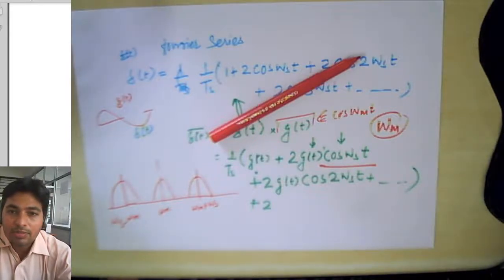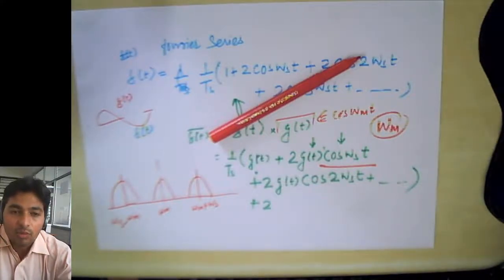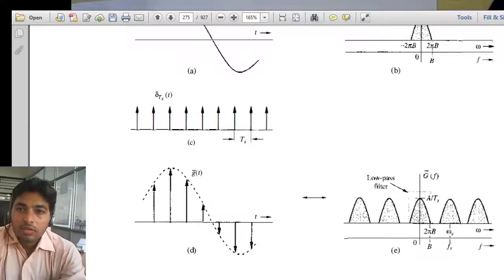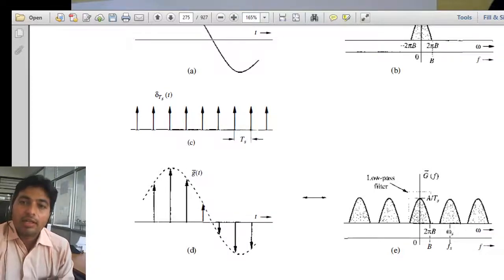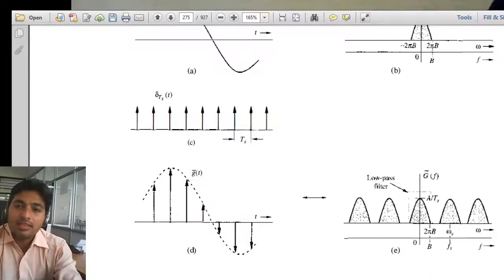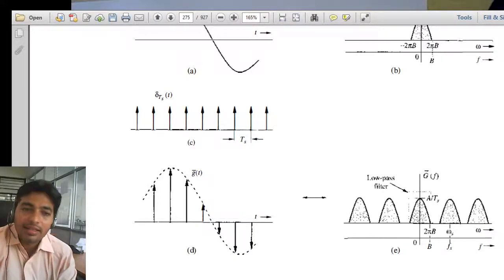Now because of this repetition, we will get this repeated spectrum. This represents the sampled version, or a discrete version, of a signal. This is our signal. We have done discretization, and this is the sampled version of the discretized signal in the frequency domain.